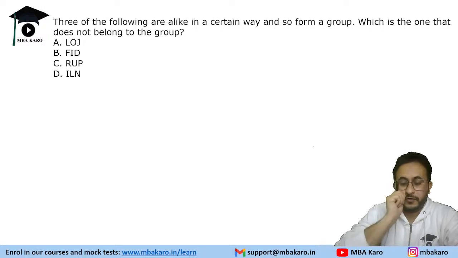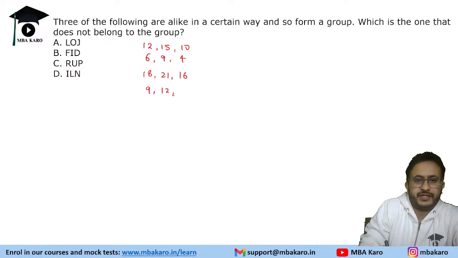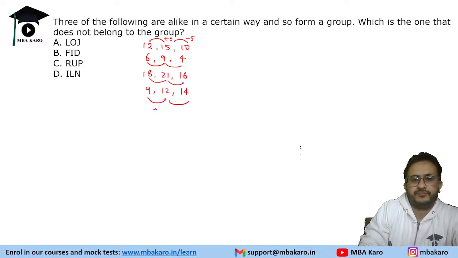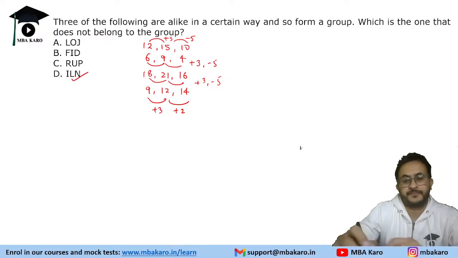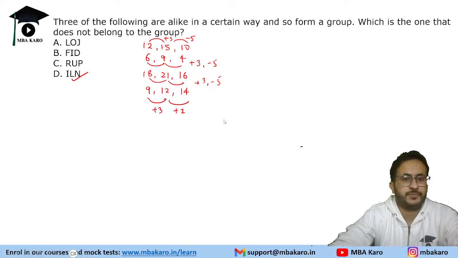So we need to tell the odd one out. It is like 12, 15, 10, 6, 9, 4, 18, 21, 16. And this is 9, 12, and 14, right? So if you see, this is plus 3 and minus 5, plus 3 minus 5, plus 3 minus 5, this is plus 3 plus 2. So this is odd one out. All of them are plus 3 minus 5, plus 3 minus 5. Easy one. Okay, so the answer is option D.